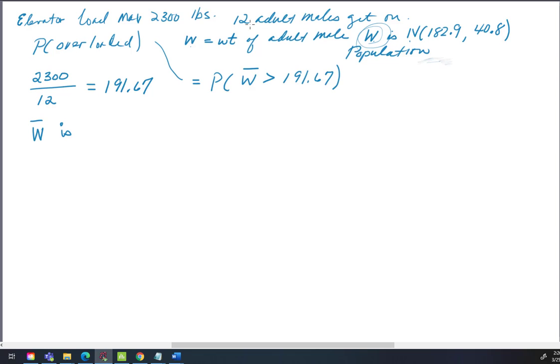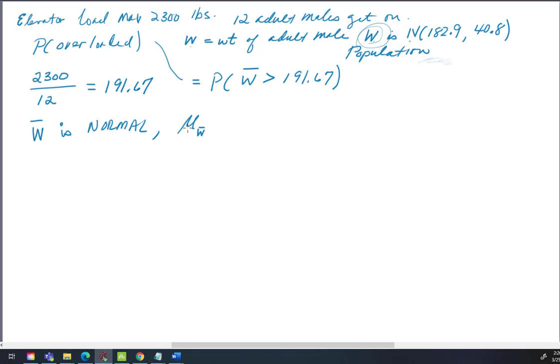Now, our sample size is not greater than 30, it's 12, but that hardly matters to us because we have W normal, and the central limit theorem says if W is normal, then W bar is normal. So W bar is normal. Now, the central limit theorem tells us two other important pieces of information, pieces without which we cannot go ahead.